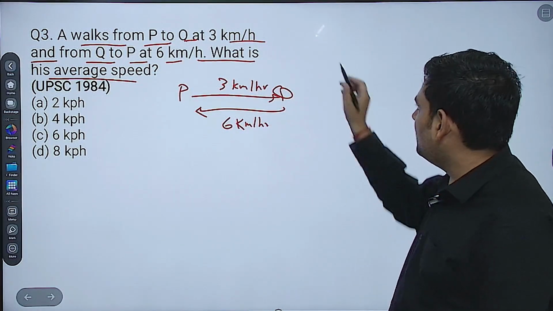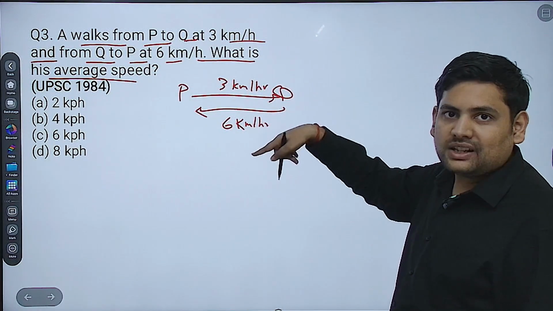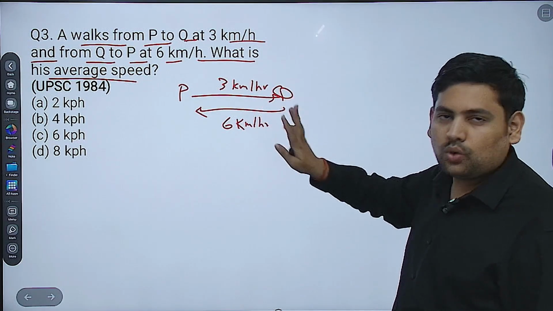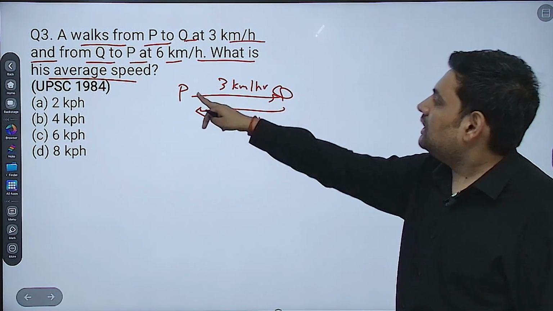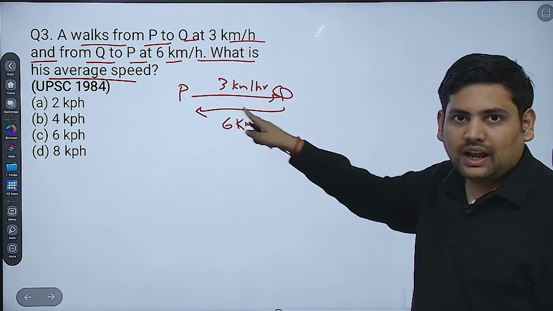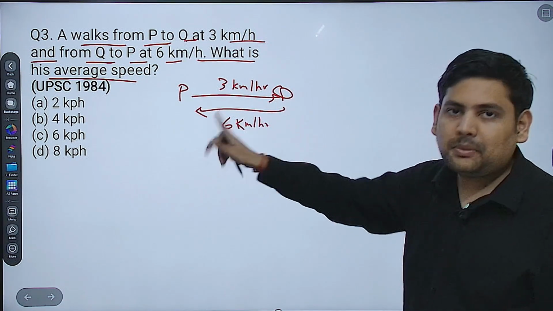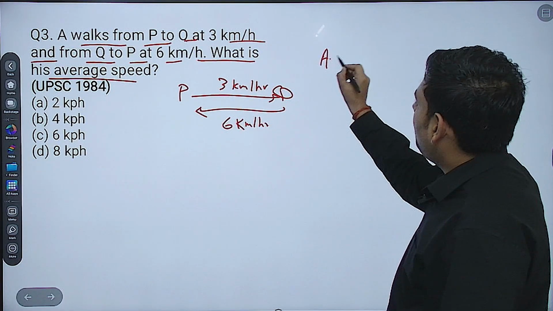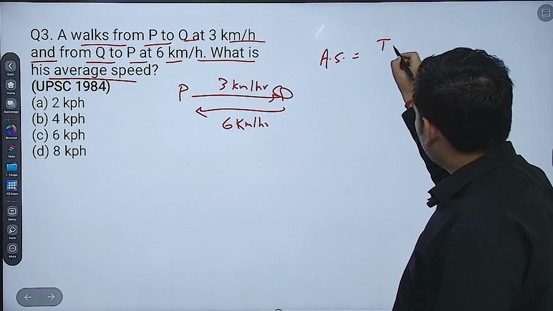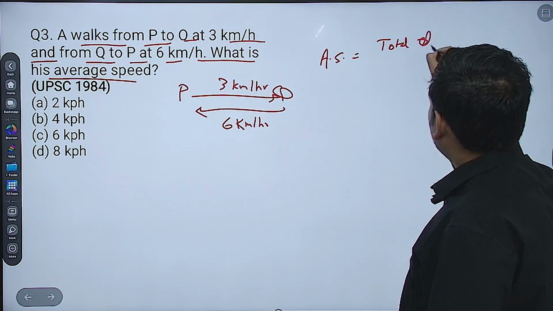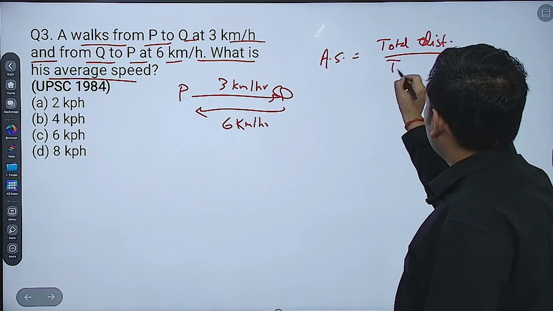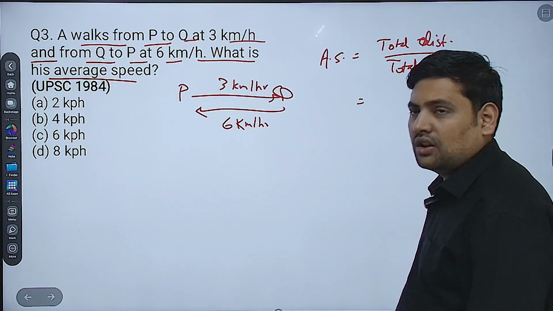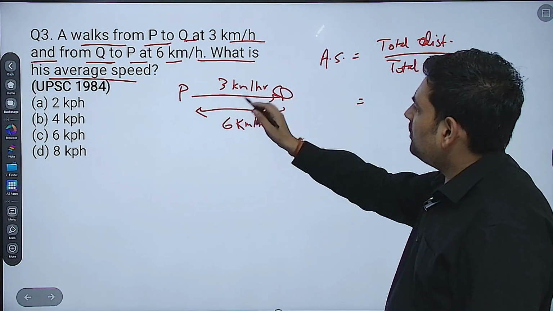How you will calculate this? Simply, can you add them simply? 3 plus 6, 9, 9 divided by 2, 4.5? No, it is incorrect. Why? Because it is traveling much more time at 3 km per hour, much lesser time at 6 km per hour. Okay, so how you calculate this? Average speed, basic formula remains the same, that is total distance upon total time. Now, total distance is what? Total distance, let's say I assume it to be d.